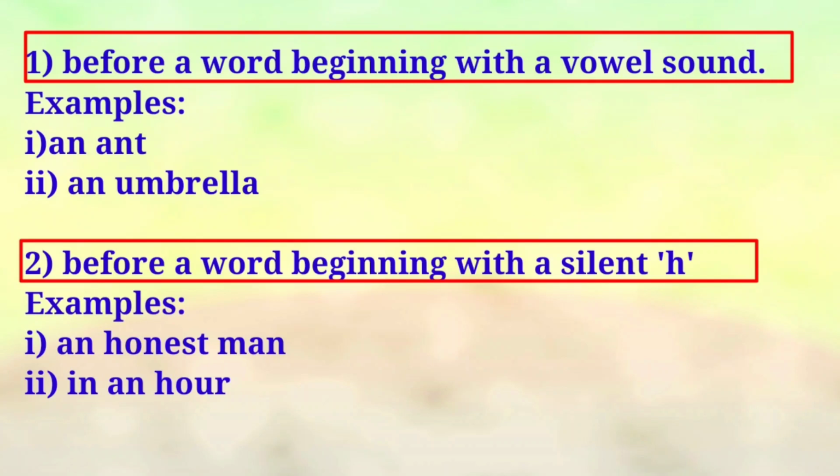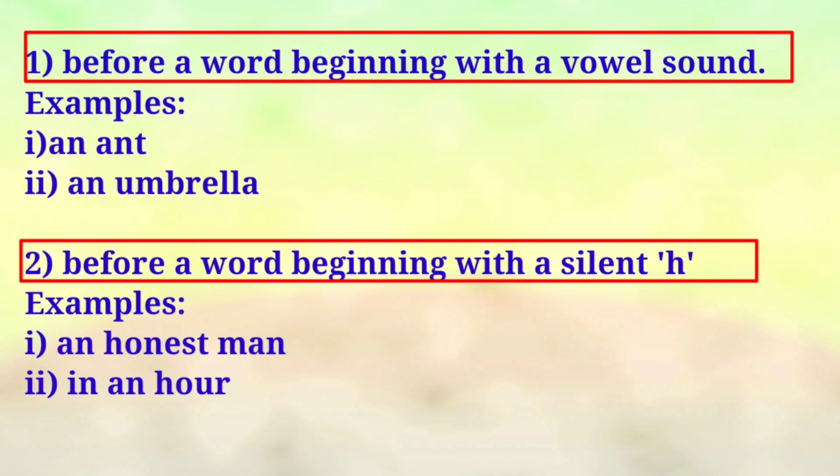And then look at the second point, before a word beginning with a silent H. You know that H is a consonant. So நீங்கள் என்ன பண்ணுவீங்க, ஒரு லெட்டர் வந்து ஹச்சில் ஸ்டார்ட் ஆகிடுச்சுன்னா நீங்கள் முன்னாடி ஏ போடுவீங்க, தே போடுவீங்க. பட் see here, dash honest man. In this word, honest, so H silent ஆகிடுச்சா? So what you have to use here? Yes, you have to use the article an.